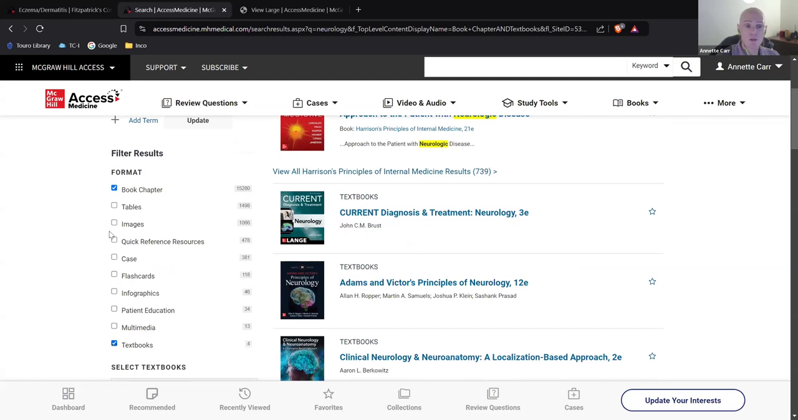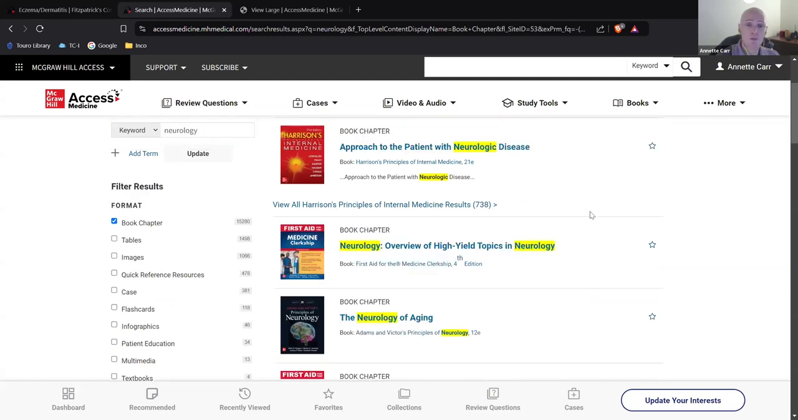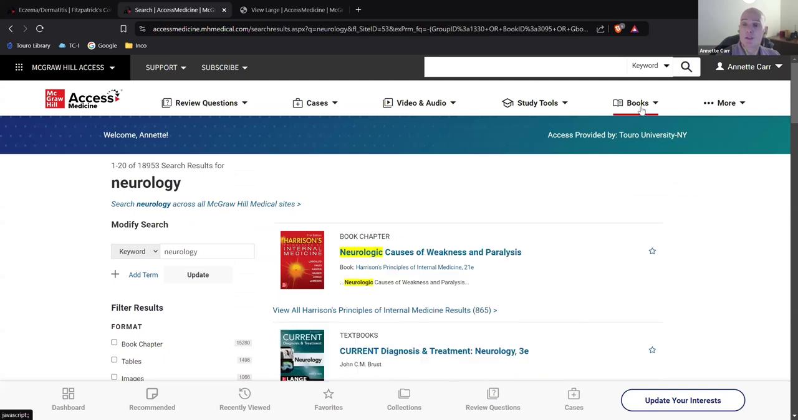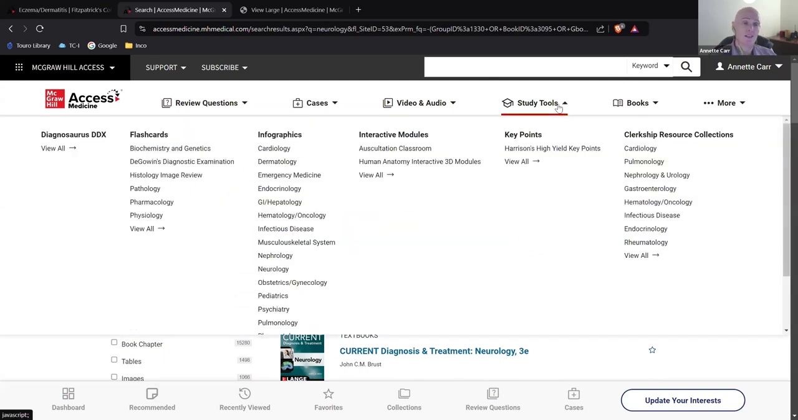So this is a great tool to use as far as books go, and helpful in the search. Okay, so that's books over here. That's what we were looking at. So let's go over here now to study tools, because we have some study tools that can really help you guys out. So flashcards, some people find these very, very useful for study tools.